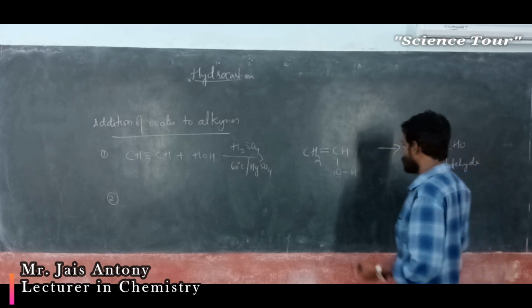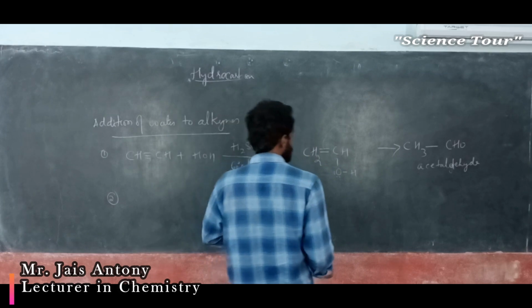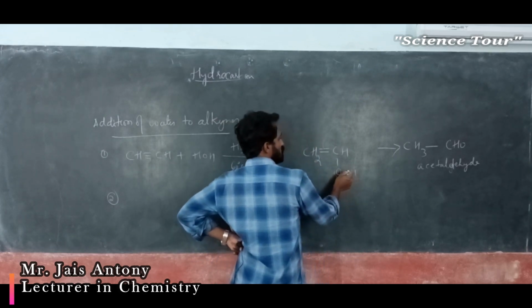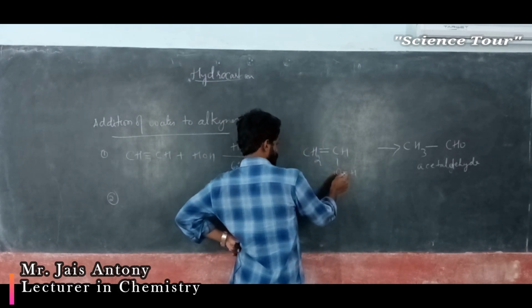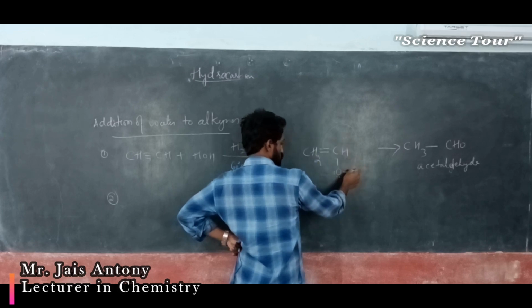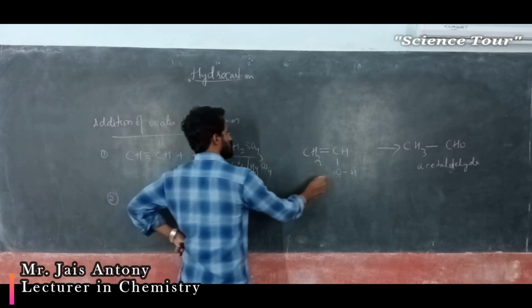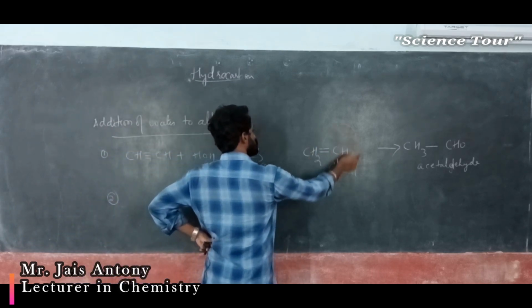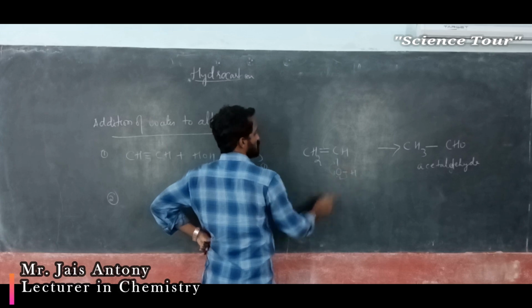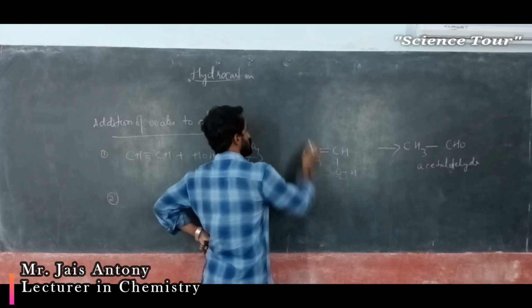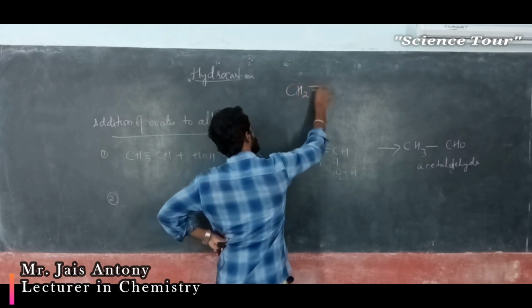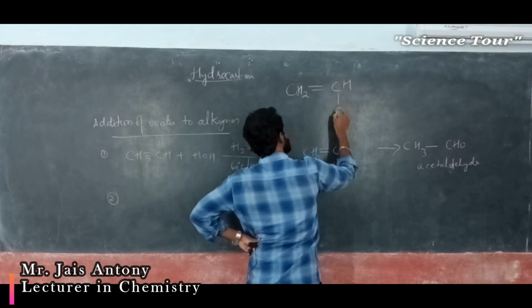This is actually keto-enol, sorry, this is not that, this is rearrangement. Here you can see enol rearrangement. See my dear students, this double bond comes and attacks on this particular one, at the same time this bond comes here and this moves to this side. It forms a double bond. Here you can write like this. This will move here, this will come out and attack. CH2 double bond CHOH, OH is like this.